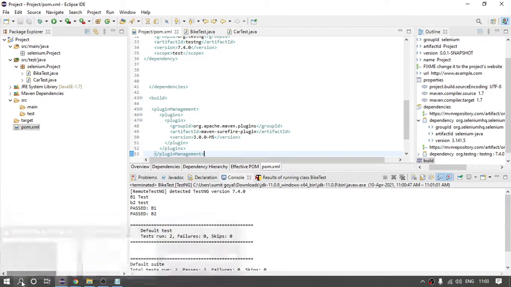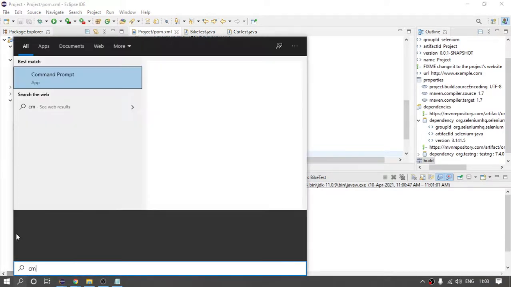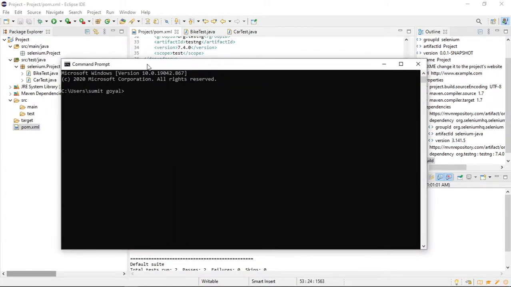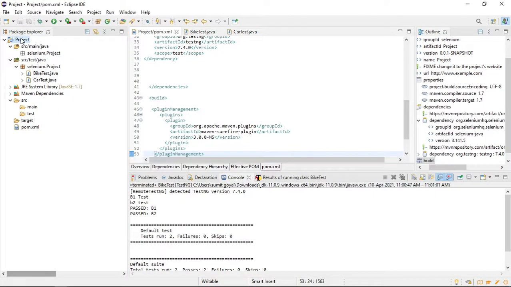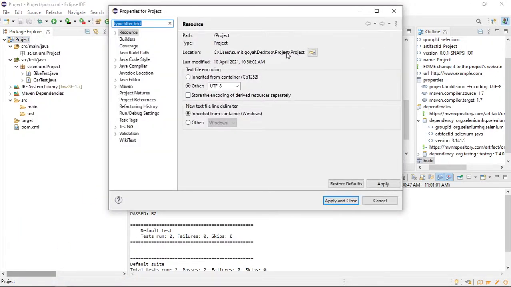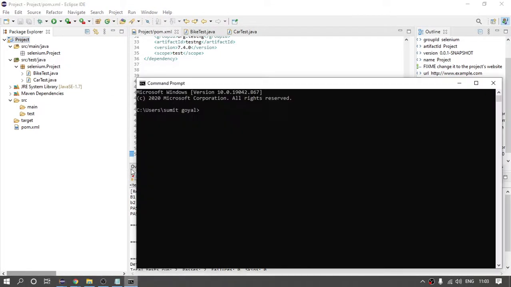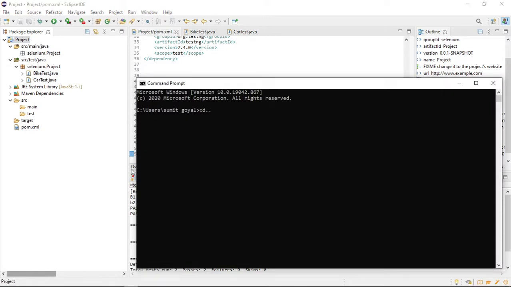So if I open the command prompt now, this is our command prompt. I will run my test cases from here. First I check where the project is present. Properties, this is the complete path. Copy the path. First reach that particular path, then only we can run our project. So change the directory. CD is for change directory, and right click to paste the path. So now we are on the project level.